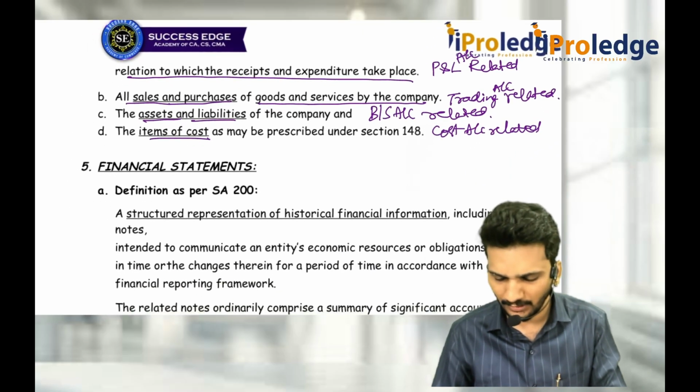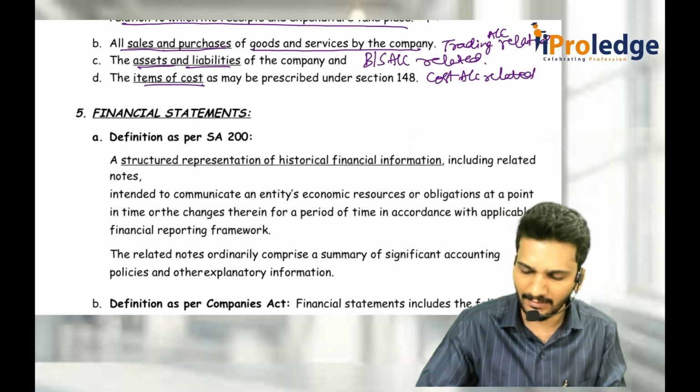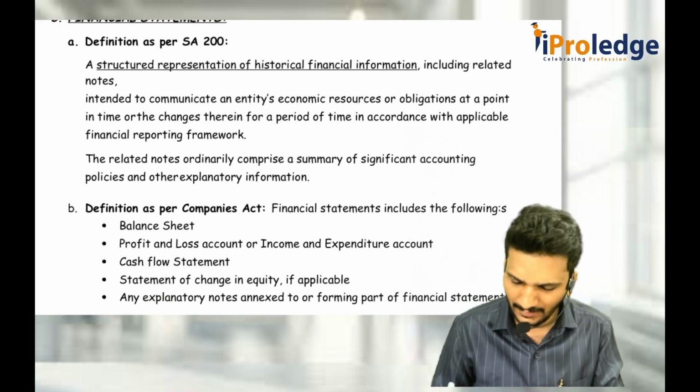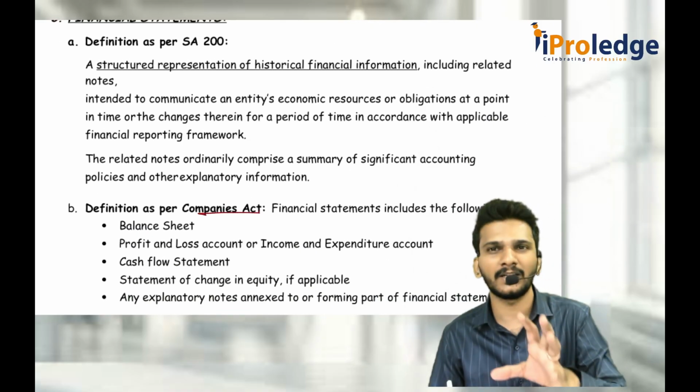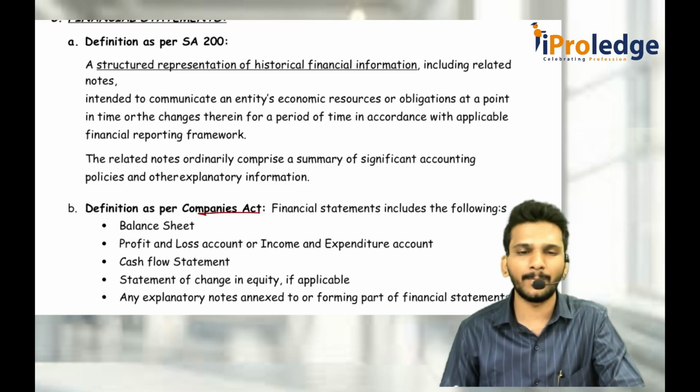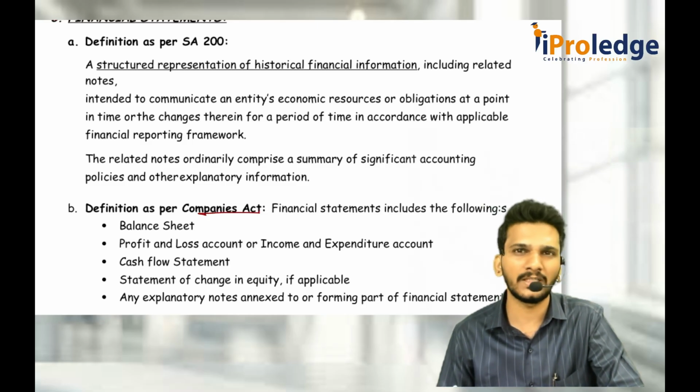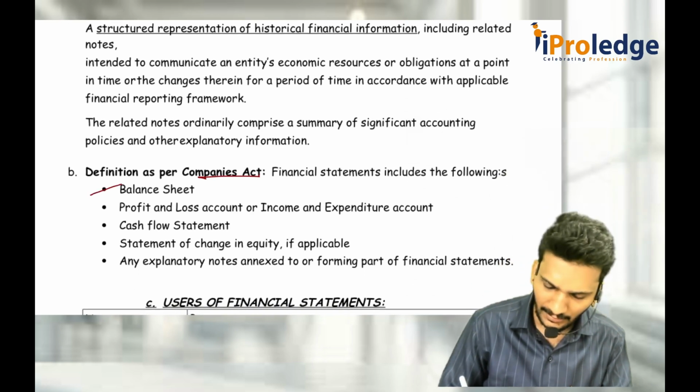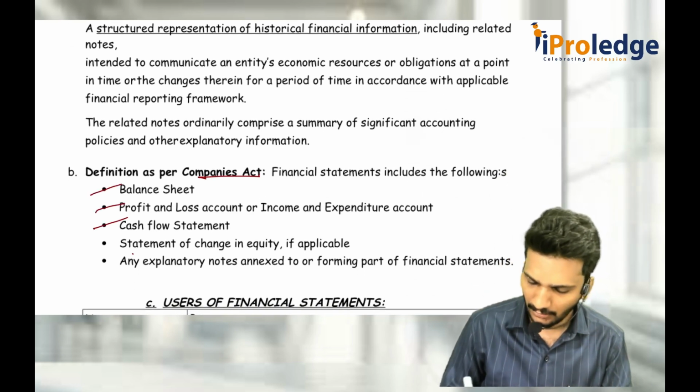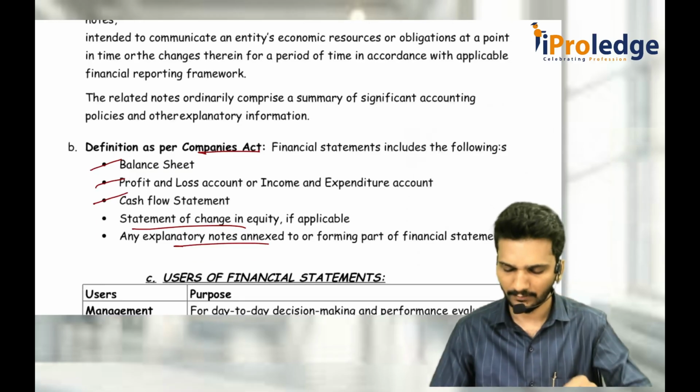Not so important, you are just given this. What are financial statements? Again, we will go by the Companies Act definition. Financial statements consist of 5 elements: balance sheet, profit and loss account, cash flow statement, SOC, statement of change in equity, and notes to accounts. Balance sheet, P&L, cash flow statement, SOC, and notes to accounts.